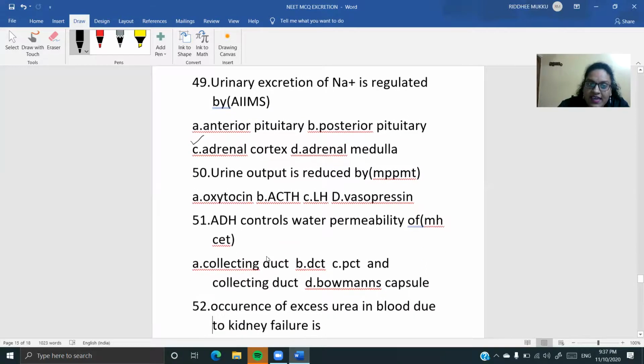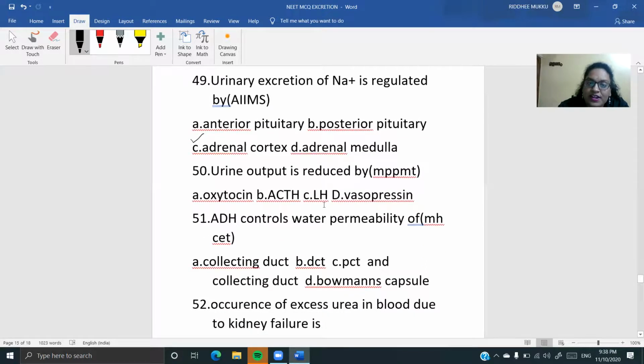Next देखिए, urine output is reduced by किसका, you know, it's going to be anti-diuretic hormone, which is going to actually regulate the volume of the urine that you are passing, right? So the answer is going to be what? Vasopressin. Okay, it is also one of the easy questions that he has asked.